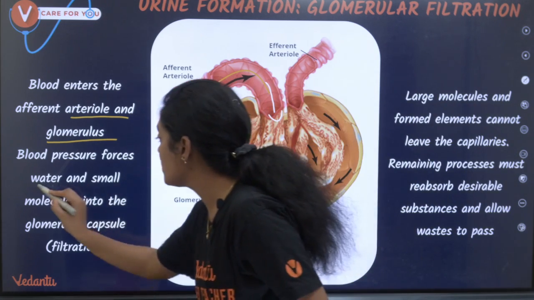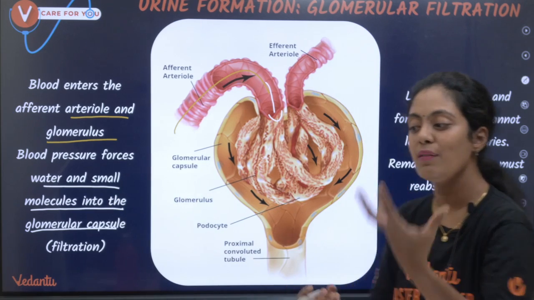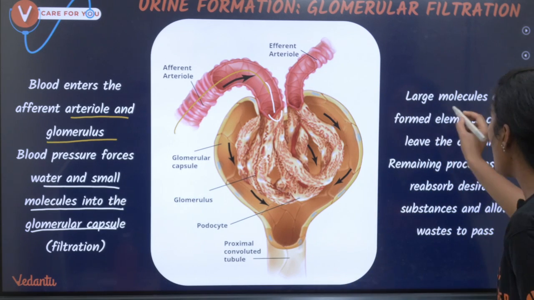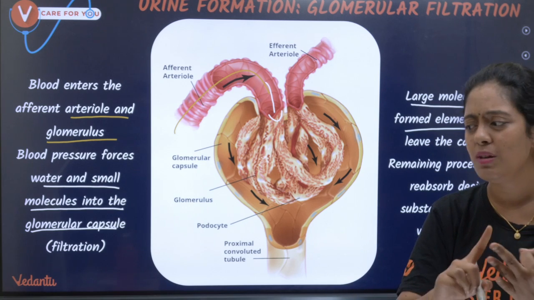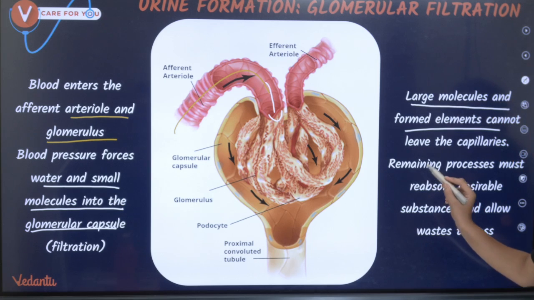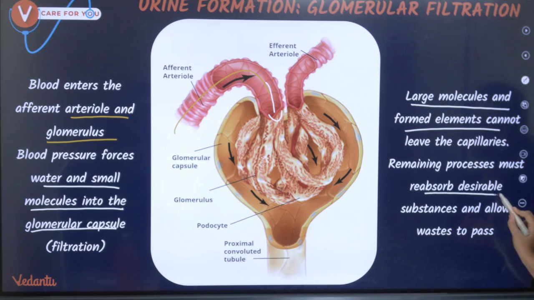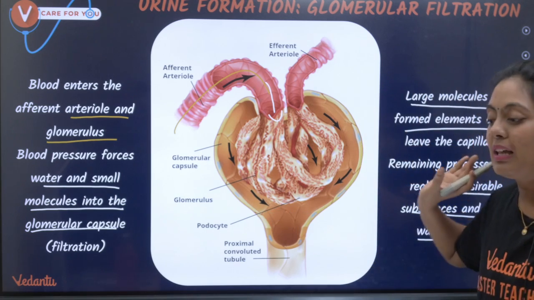Blood pressure forces water and small molecules into the glomerular capsule, that is, the filtration takes place. Large molecules and formed elements, that is RBC, WBC, platelets, cannot leave the capillaries. The remaining processes must reabsorb desirable substances and allow waste to pass. This is how my blood filtration happens.